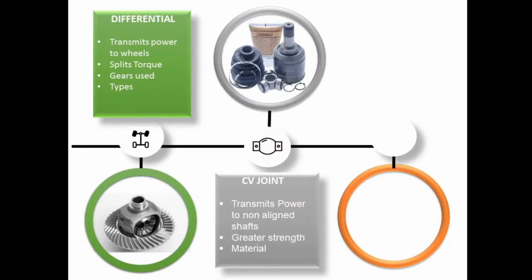Another point is material. Hardened steel or any other steel material is used. Other than steel, aluminum 7000 series is also used, but aluminum usually wears more quickly compared to steel. Therefore, steel is commonly used.